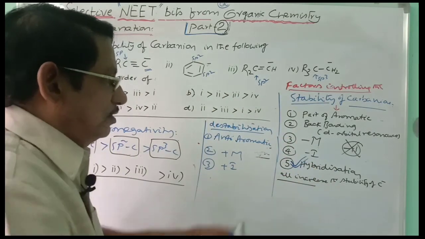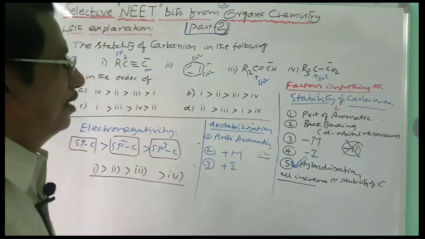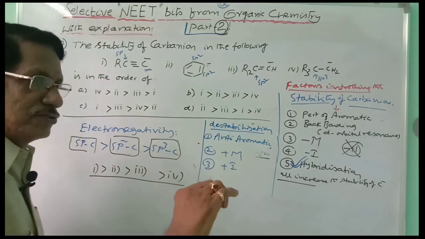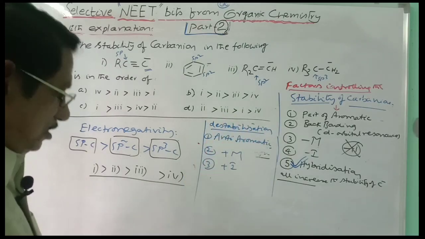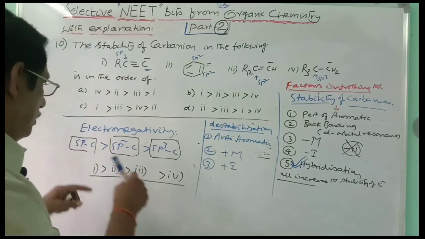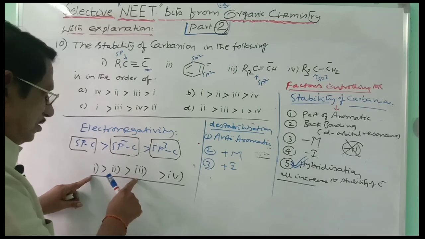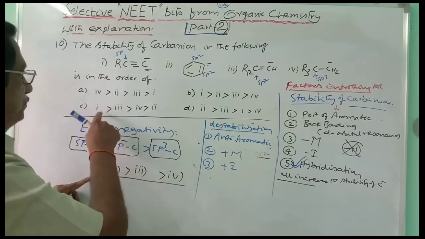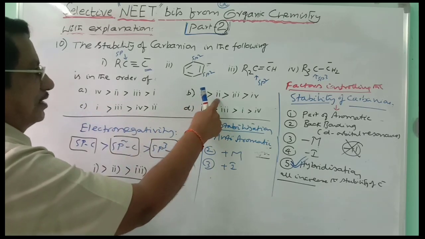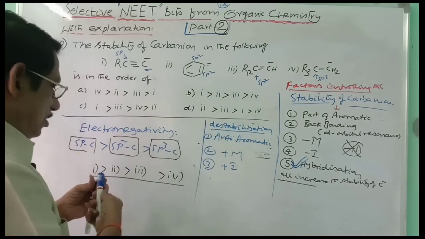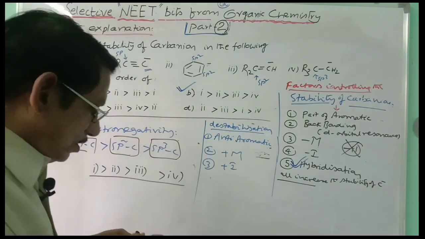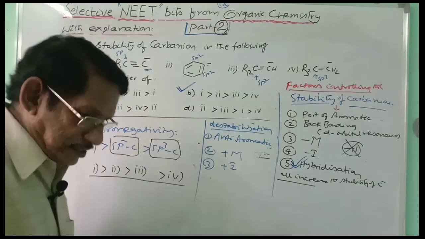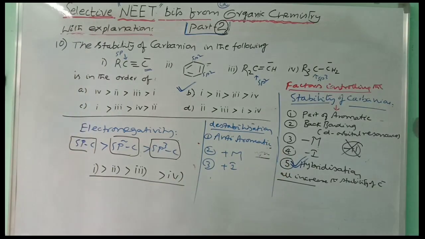But in this particular case, which was a neat bit, the stability is explained only through hybridization concepts, sp, sp2, sp3. So which is the correct bit here? Automatically you can select here. One greater than two, greater than three, greater than four. So bit B is the correct choice for this. In this way, you can explain the stability of carbanions by this factor. Okay.